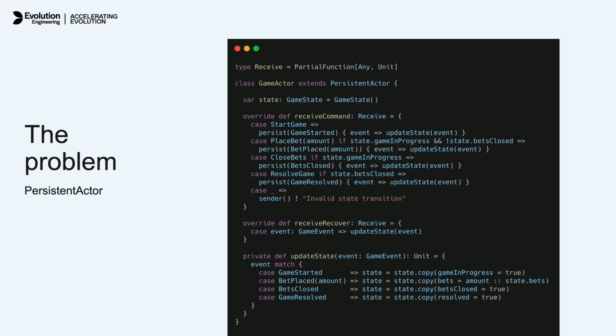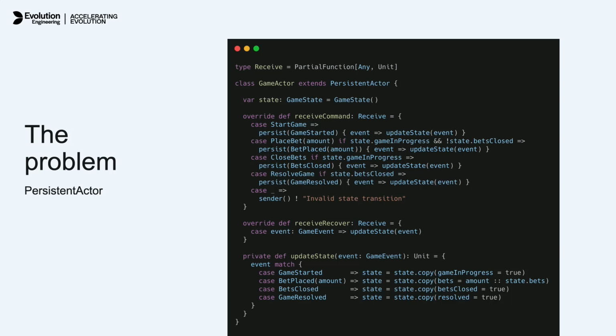This is an example with a persistent actor, and here the logic of handling every event is very tightly coupled with the actor. If we want to reuse some pieces of this code in some other actors, for instance, we're going to end up sharing this logic through some services, through some additional entities, or we can copy paste. It's also an option, but it's up to you to decide how to handle this.